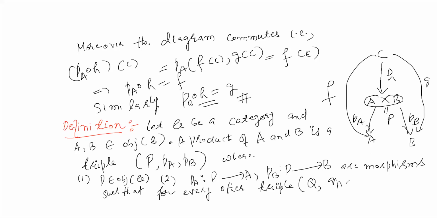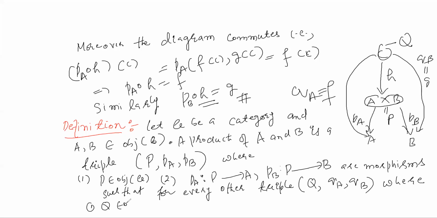say QA, QB, where, so C is now, you call it Q, and F is QA, and replace G by QB, where Q is an object.